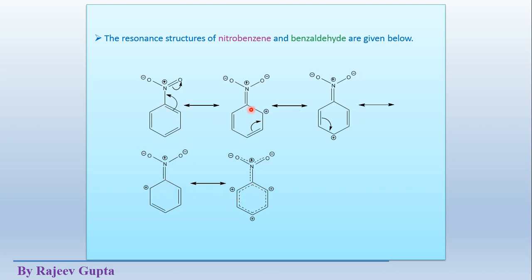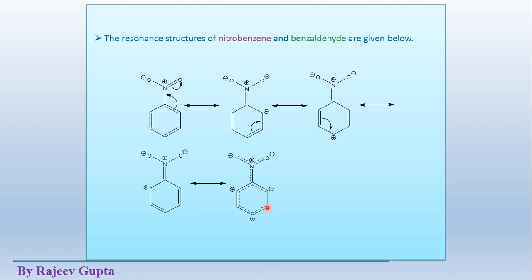where we can see that this positive charge is delocalized inside the ring like this, and the electron density is lowest at these three positions, these two ortho positions and one para position. And we know that the electrophile contains a positive charge. The incoming electrophile which attacks this aromatic ring contains a positive charge, and we see positive repulsion, so it will not attack the ortho or para position, because there is no such effect on the meta position in this hybrid.